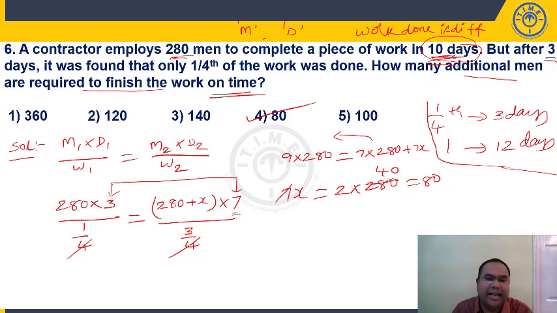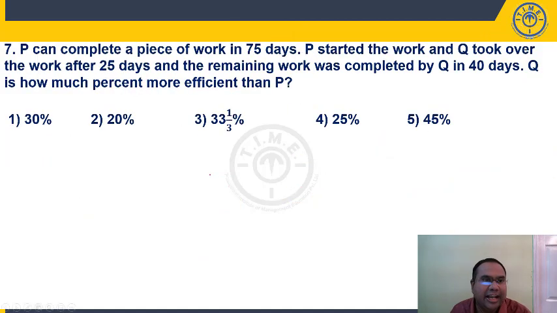In remaining days, right? Total 10 days is my target. Already 3 days are over. They have to do in 7 days. Simplify, we will get 80 days.